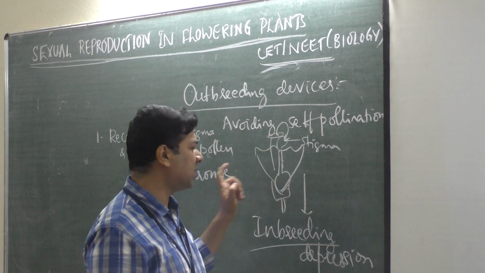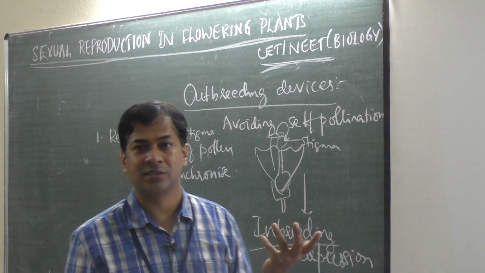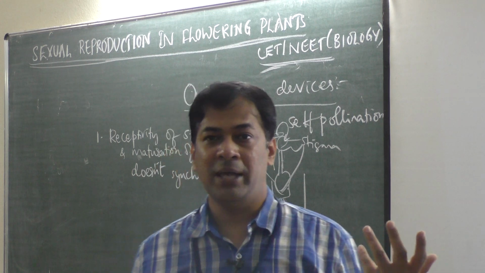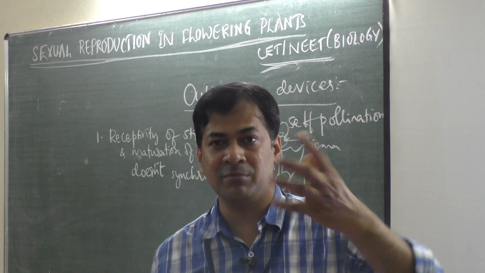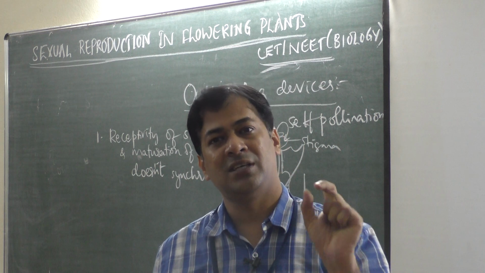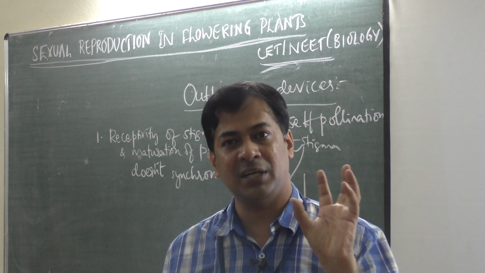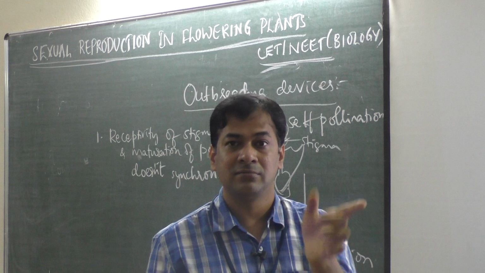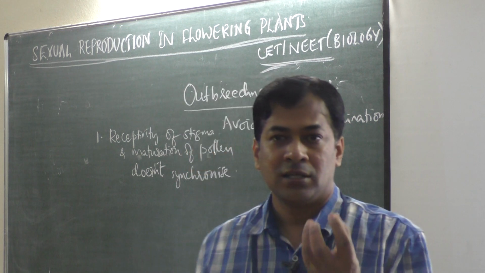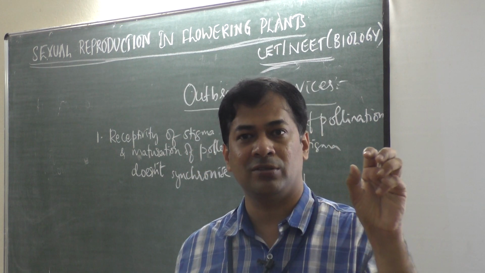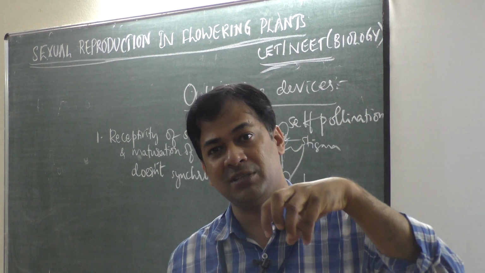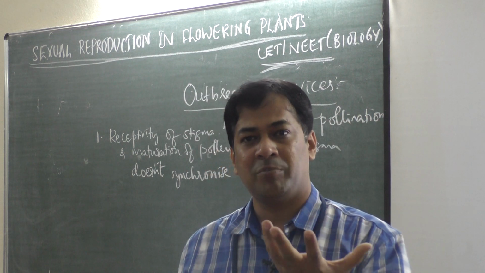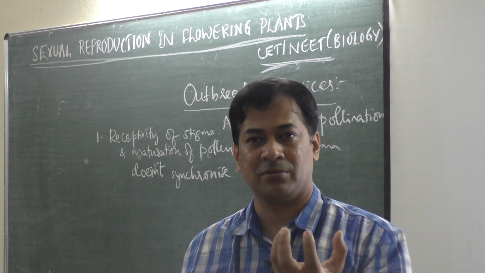to receive, but pollen grains are not mature. So if an immature pollen grain falls on the stigma, it cannot germinate, because the pollen grain is very young and the stigma is mature, or else the reverse, vice versa. Stigma is very young, pollen grain is mature. Mature pollen grain falls on the stigma. Stigma cannot produce those chemicals because it is immature.